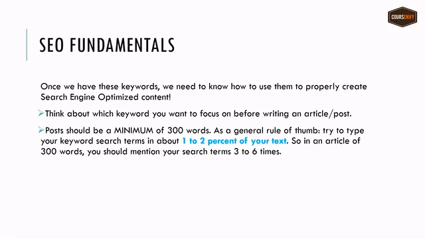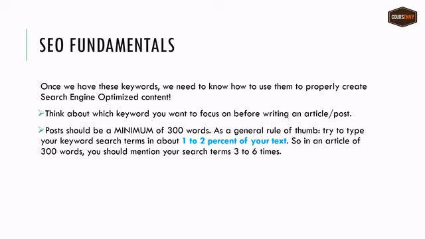So once we have these keywords, we need to know how to use them properly to create search engine optimized content. Before writing an article, you want to think about which keyword you want to focus on. When you create that post or page or article, it should be a minimum of 300 words. Google really frowns on anything shorter, because how much content can you actually get out there that isn't just an advertisement in under 300 words? As a general rule of thumb, try to type your keyword search term into about 1 or 2% of your total text. So in an article of 300 words, you should mention your search terms 3 to 6 times.